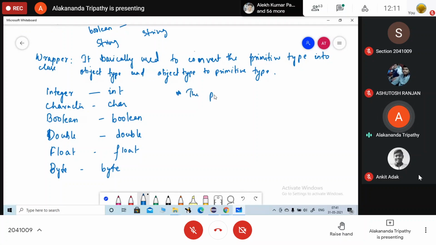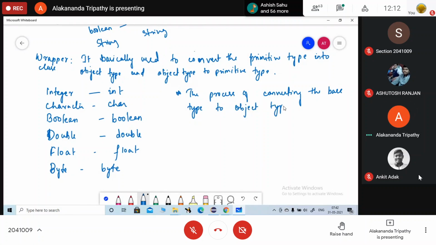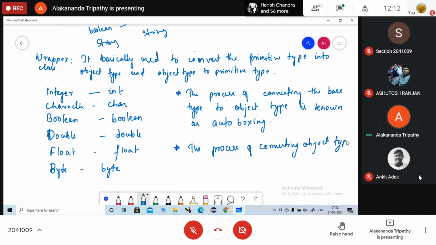So next point, write down: the process of converting the base type to object type is known as autoboxing, and the process of converting object type to base type is known as unboxing. Okay.